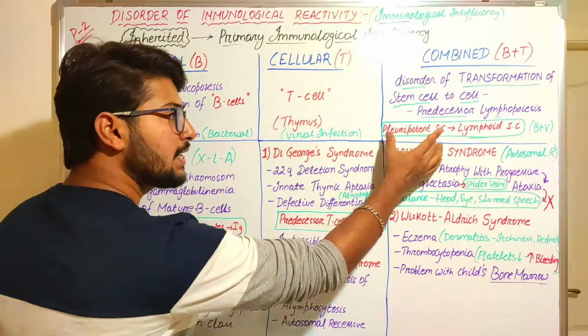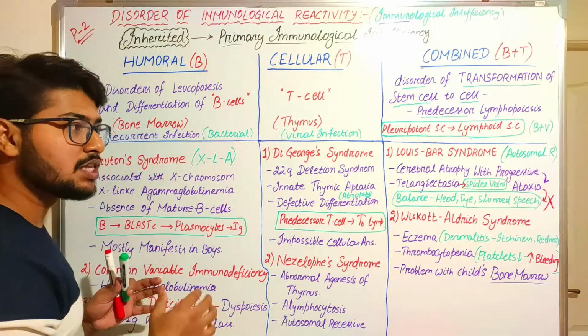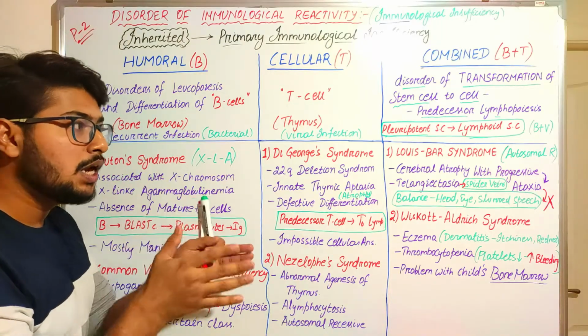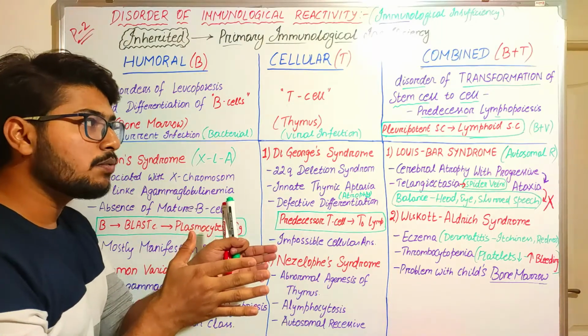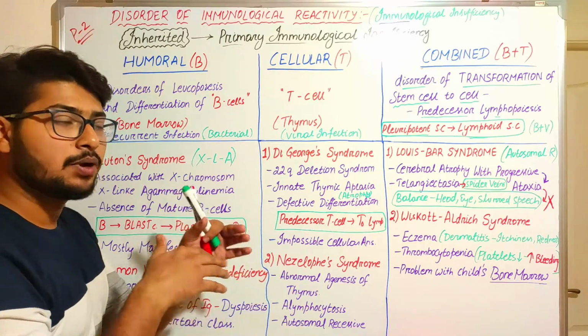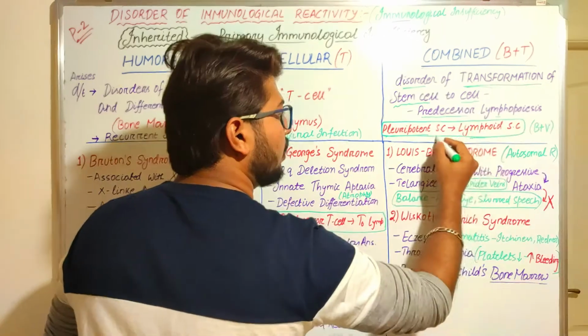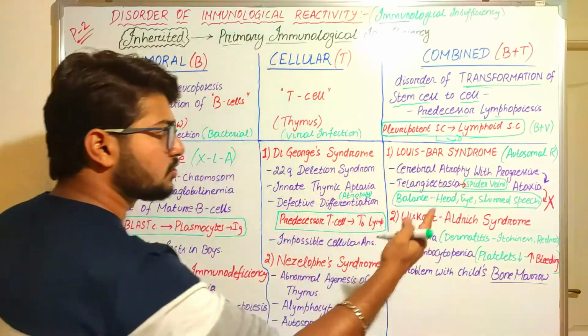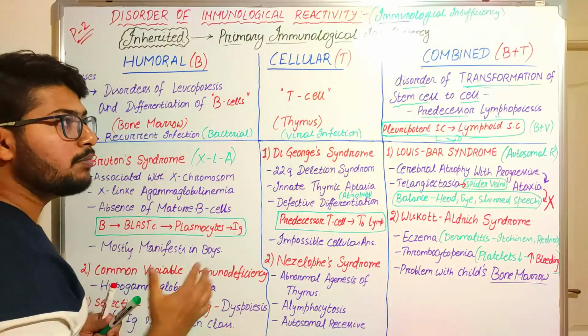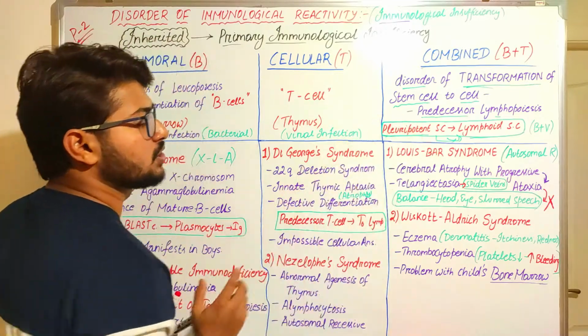So what happens in combined? The pluripotent stem cells, the main stem cells from which the myeloid stem cells and lymphoid stem cells are produced, have a disordered process of transformation, or there is a problem with this very process.